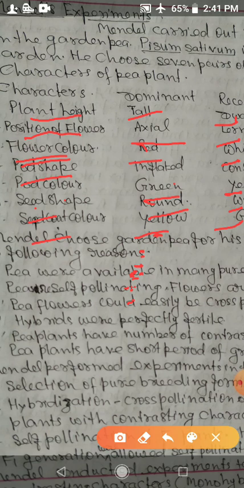So, that is called monohybrid cross. So in the monohybrid cross, only one character is considered, and in dihybrid cross, two characters, and in polyhybrid cross, more than two.